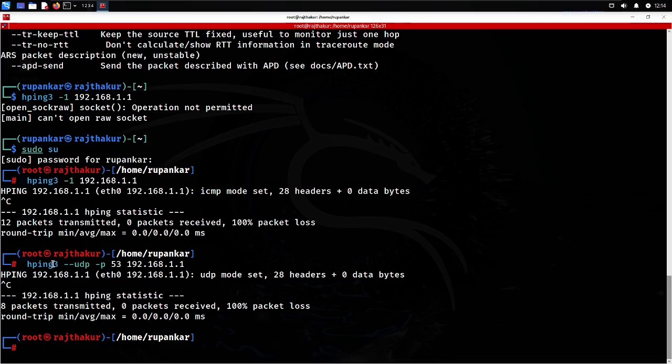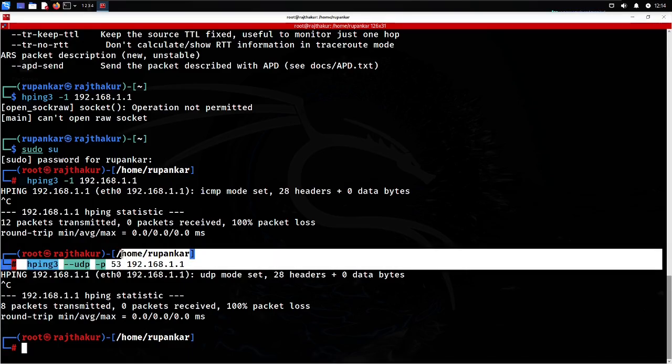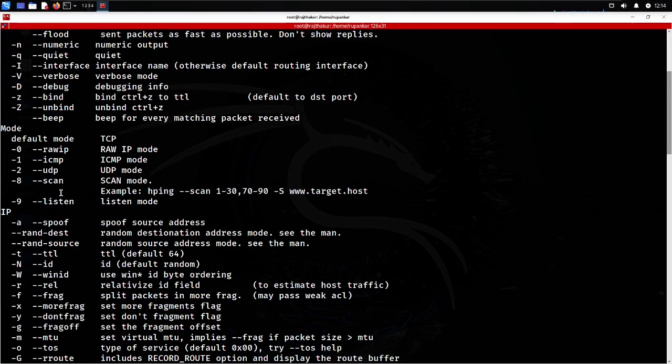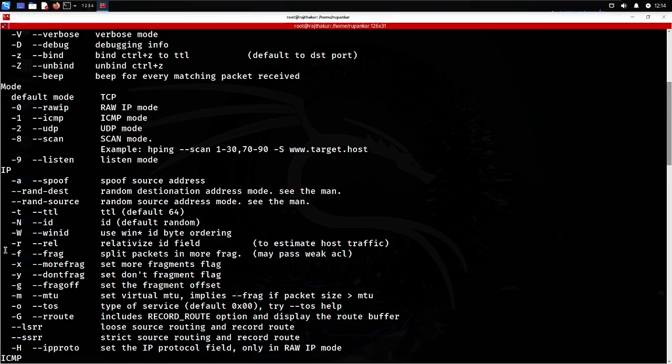So if you want to take anyone's DNS server down, or the DNS server of any particular local network, then you can continue this attack for a long period, and you will feel the impact of that after some time. Then we have the FIN scan. Let me check some more parameters also.